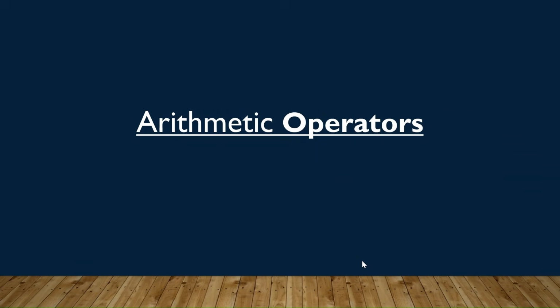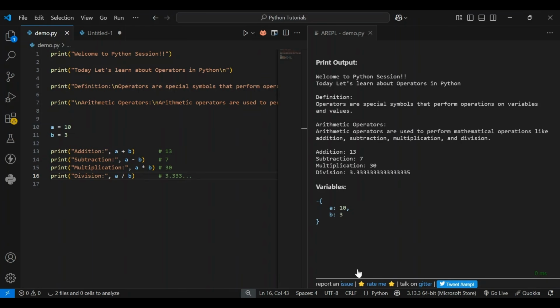Arithmetic operators. Let's see this with an example. In simple terms, these operators allow you to perform different mathematical tasks in programming. Addition combines numbers to find the total, while subtraction finds the difference between numbers, multiplication scales one number by another, and division splits a number into equal parts, often resulting in decimals. These operators are the building blocks for performing calculations in code.